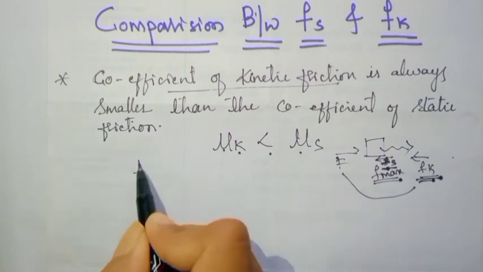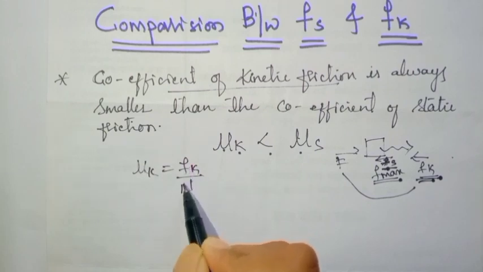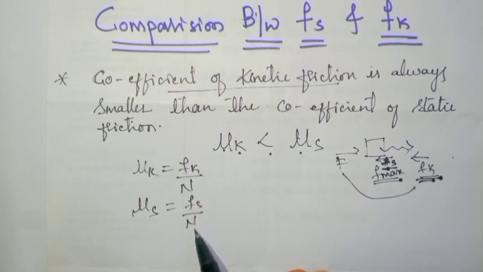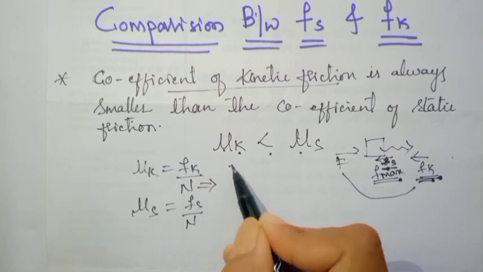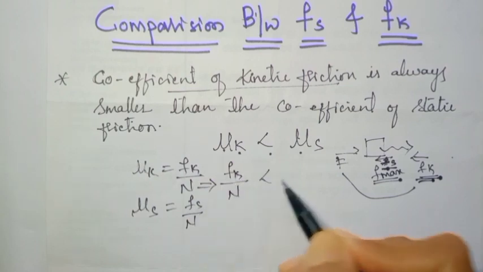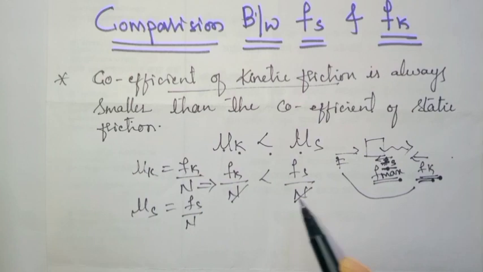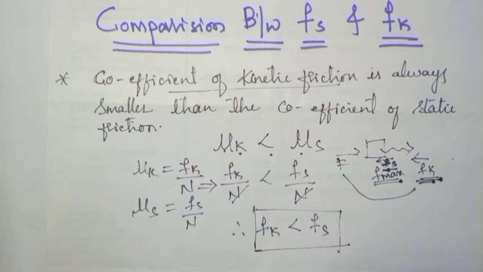As we know, mu k is equal to Fk divided by N, kinetic friction divided by normal reaction, and mu s is equal to Fs divided by N. So we will substitute these values into this equation. So what happens, let's see. Fk divided by N is less than Fs divided by N. So N in the denominators gets cancelled. Therefore what we get is, kinetic friction is less than static friction. So this is the relationship between kinetic friction and static friction. Always kinetic friction is less than the static friction.